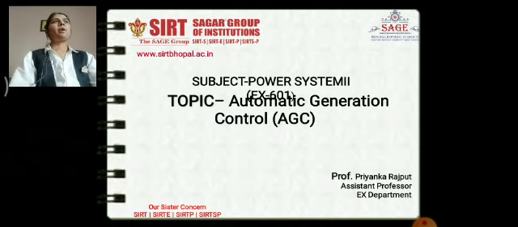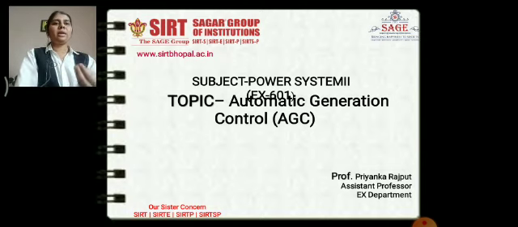Today we will learn about the automatic generation controller. In this topic we will cover the speed governing system. In the previous lecture we already discussed the introduction of automatic generation control (AGC) and its block diagram. We have seen it has two diagrams: on the left side the frequency controller, and on the right-hand side the excitation control.